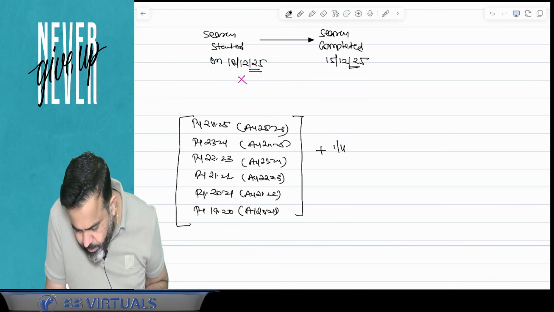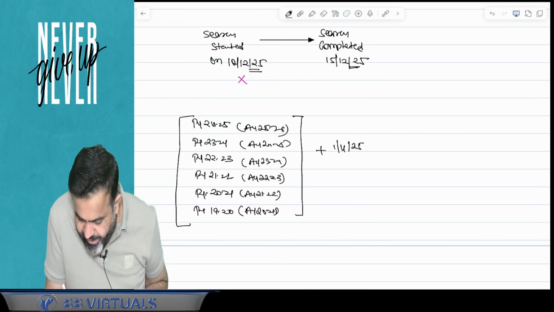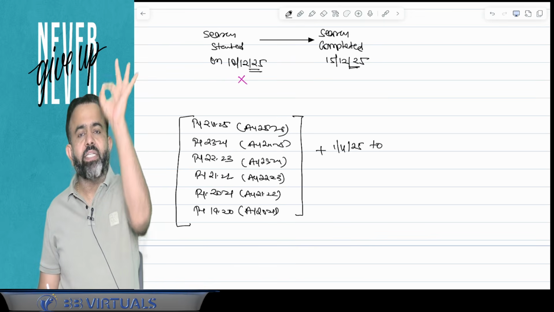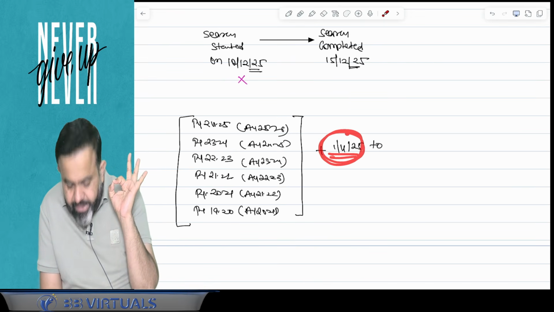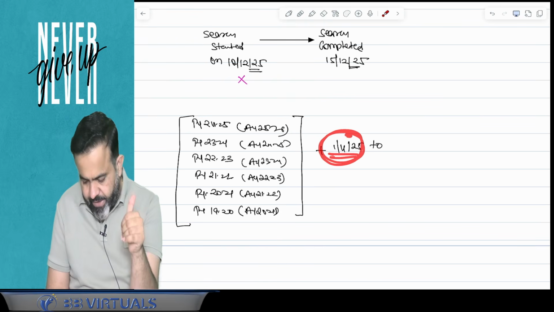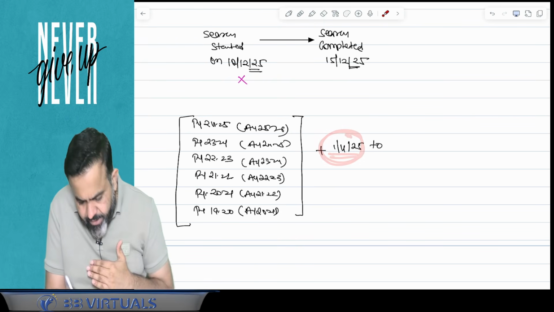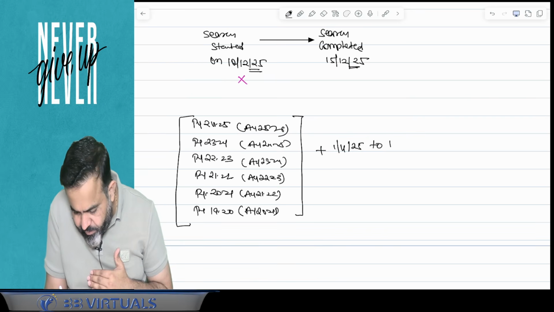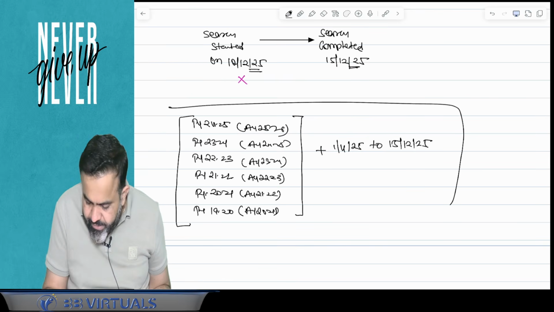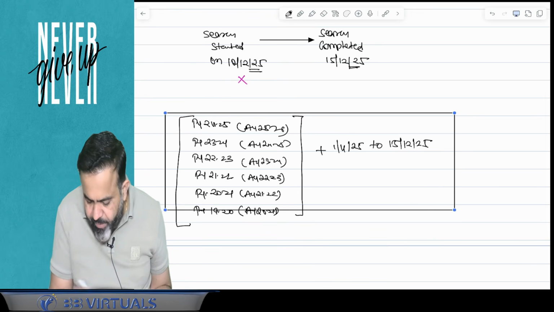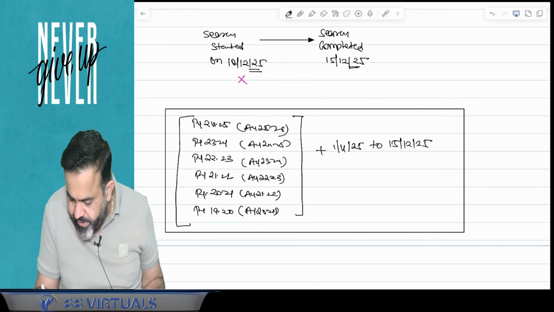So 1st April 2025 till the search is completed. So 1st April 2025 is basically the year in which search is started, till the completion of the search, that is the 15th December 2025. Guys, this whole period will be known as the block period.